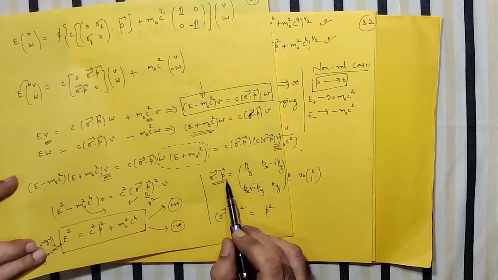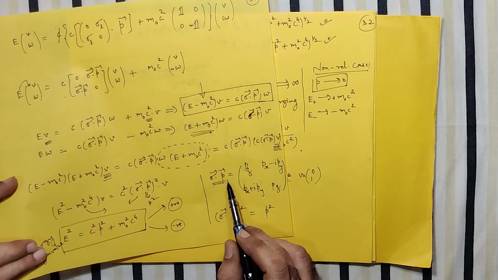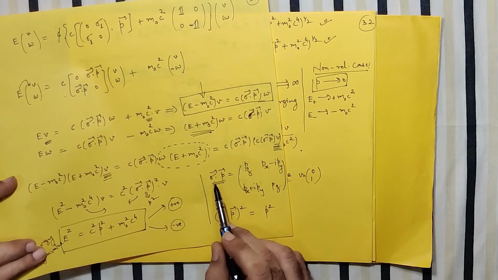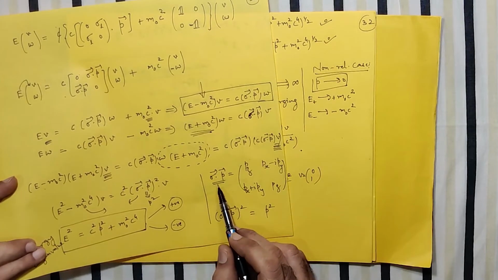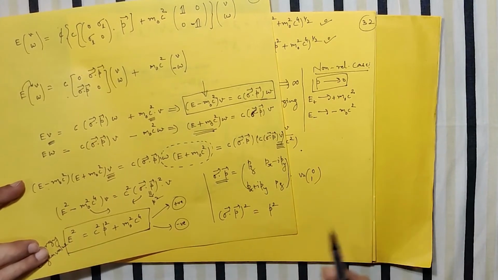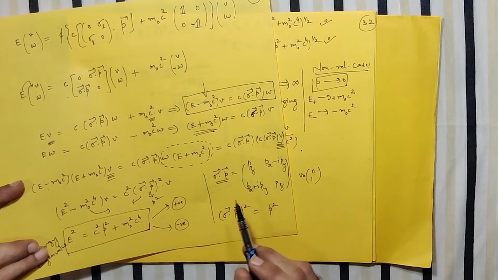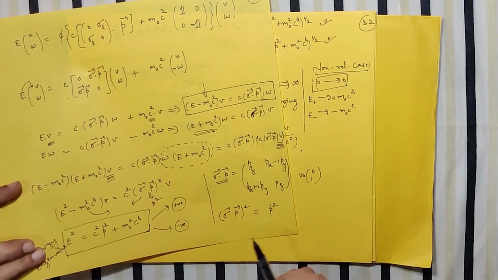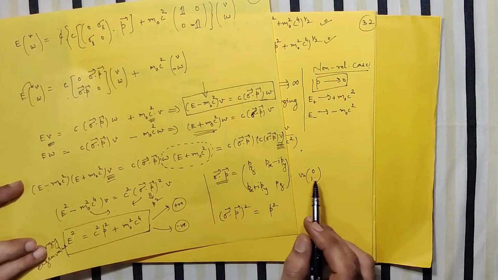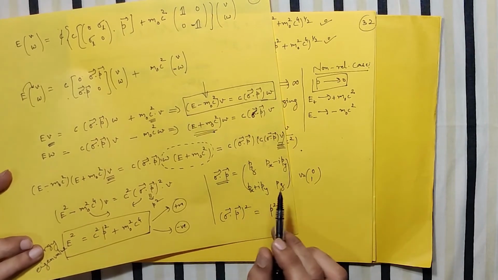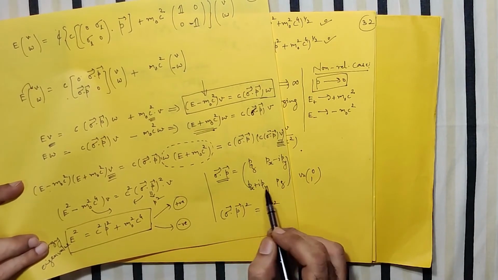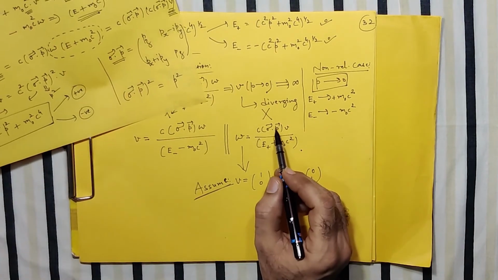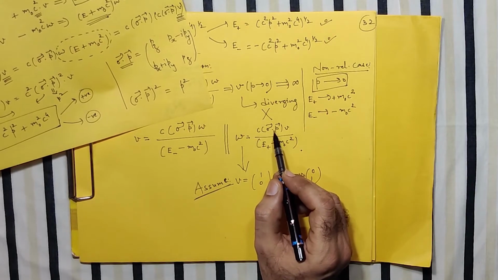Sigma dot P will give you something like sigma x Px plus sigma y Py plus sigma z Pz. For sigma x you write the Pauli matrix 0, 1, 1, 0. For sigma y you write 0, minus i, i, 0, and for sigma z you write 1, 0, 0, minus 1. Then simply add all 3 components, and you get this. So it's just a very simple exercise you can prove. So sigma dot P is already known to me, and in this expression I will write it like this.